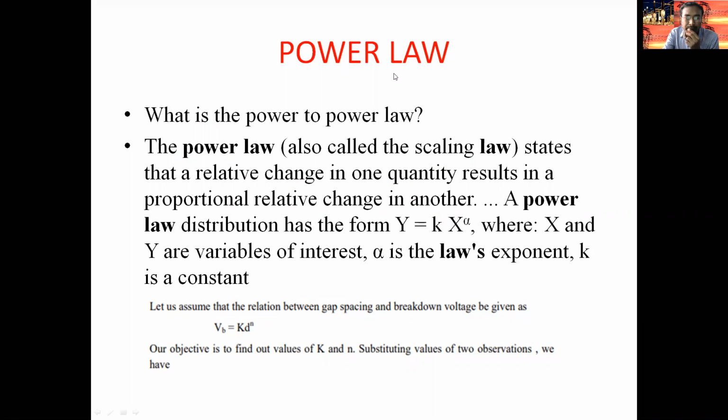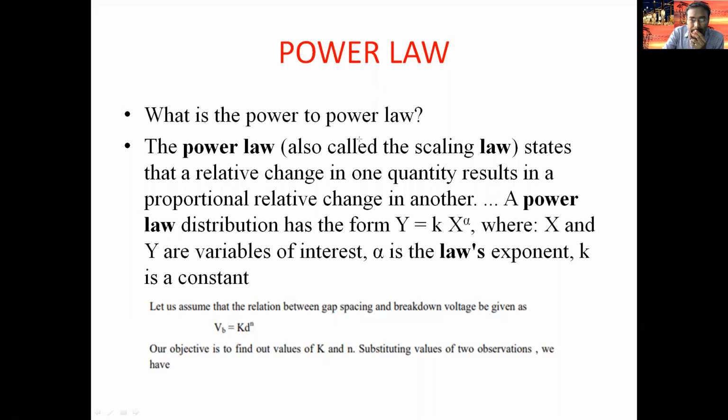According to the power law, we get this relation: VB is equal to K into D power N. Here K and N are constants, VB is the breakdown voltage, and D is the distance. So that is how the power law is observed.